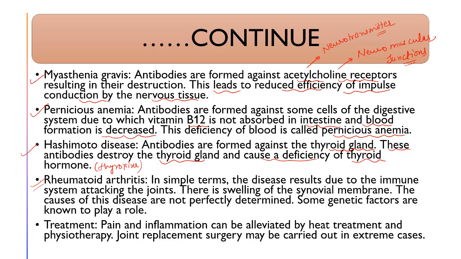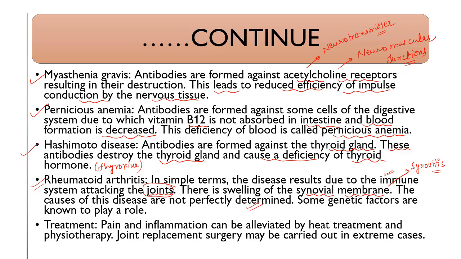Rheumatoid arthritis: in simple terms, the disease results from the immune system attacking the joints, mainly the articular plates and synovial joints. There is a swelling of the synovial membrane. Inflammation of the synovial membrane is known as what? Synovitis. The causes of this disease are not perfectly determined.